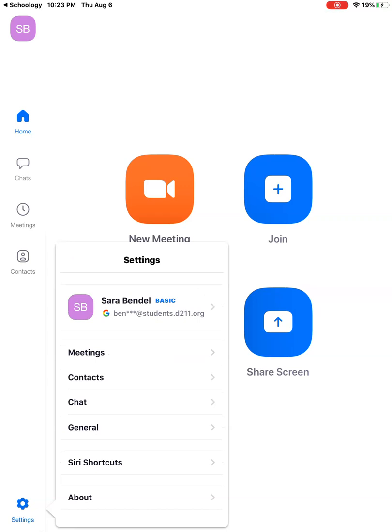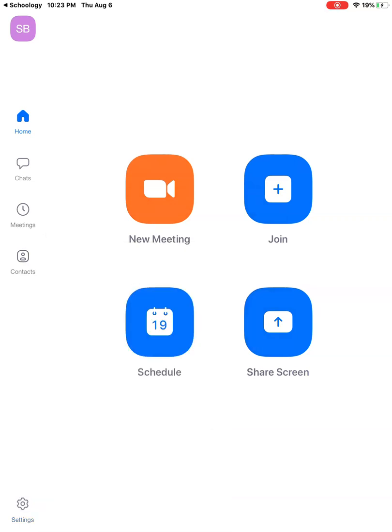Contacts and chat in general are just more settings that you can play with if you would like. Again, if you're having difficulty with your Zoom, check with your teacher to make sure you're at the right site, and then contact your school's technology department if you need more help.